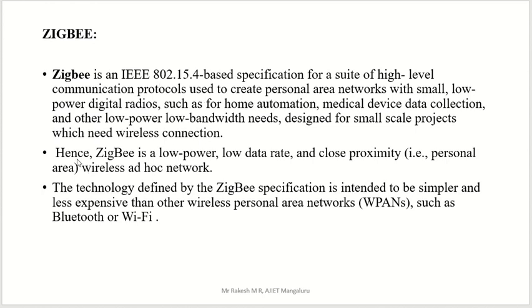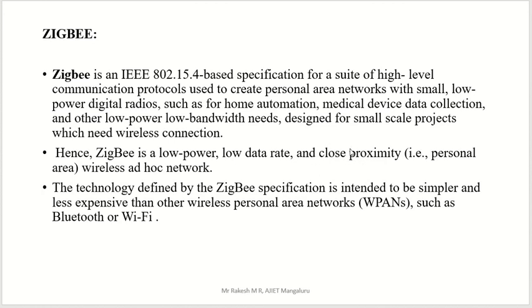ZigBee uses low power, and its data transfer rate is very low, and it is a close proximity wireless ad hoc network. Ad hoc network is a very important topic you are going to study in the coming semester. Here, close proximity, what is close proximity? Personal area. That means in a small area we can use ZigBee, a very small area.